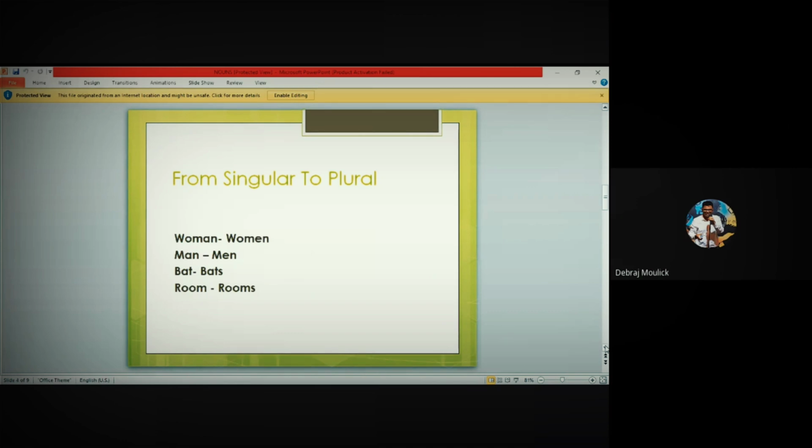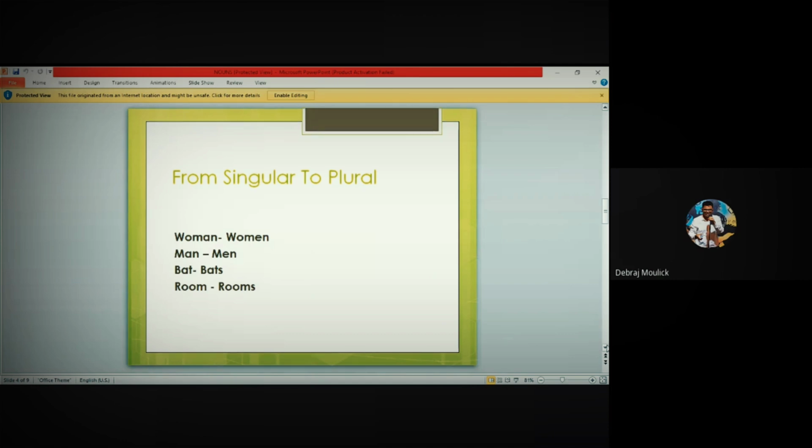From singular to plural, obviously, woman becomes women, man becomes men, bat becomes bats, room becomes rooms. On the left hand side, these are all singular. On the right hand side, we have plural. Now we are going to see the rules to change from singular to plural.